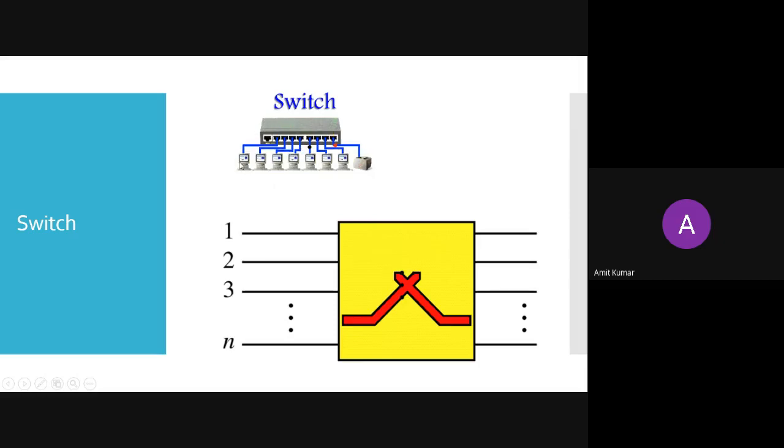If the first device is trying to access this printer, it will access this printer. If this printer is busy and the last PC is trying to send a message or a command to this printer, it will show a message that I am busy, try later. Or it will receive the message and put it in a queue. So the second will be printed by this printer. So this is the working of your switch.